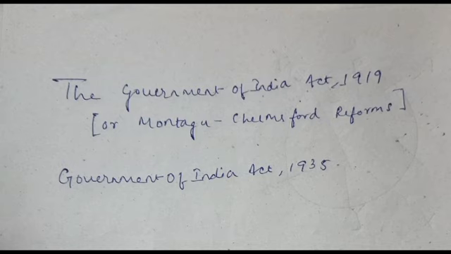And any subject that was not specially transferred to the provinces belonged to the central subjects, while the Governor General had full control over the reserved subjects in the provinces. The Governor General was given the power to restore certain cuts in the grants, and to certify bills rejected by the central legislature. The Governor General could issue ordinances. The central legislature, this was the introduction of bicameral legislature at the center.